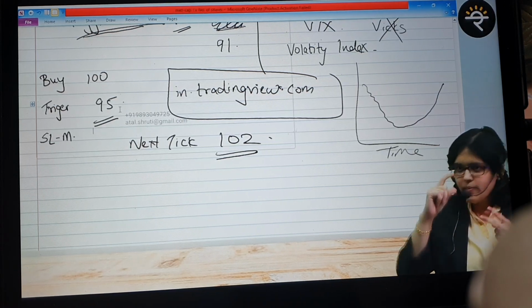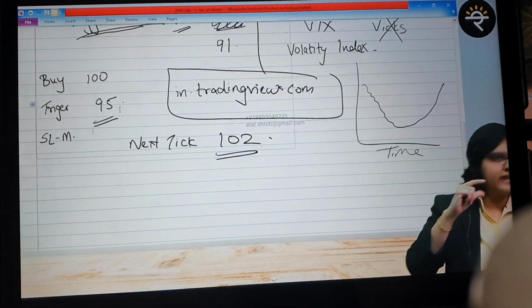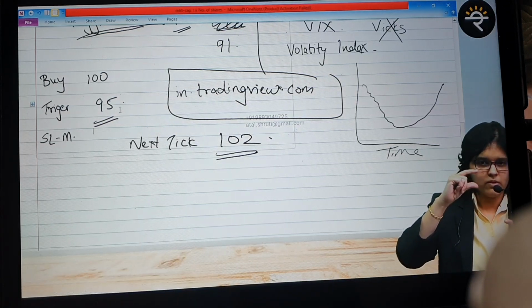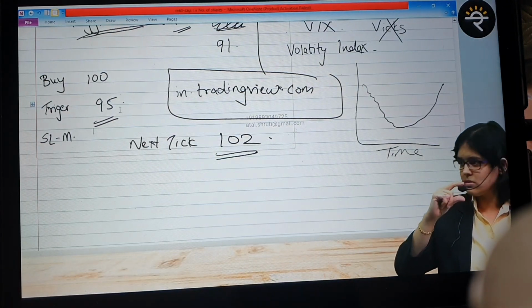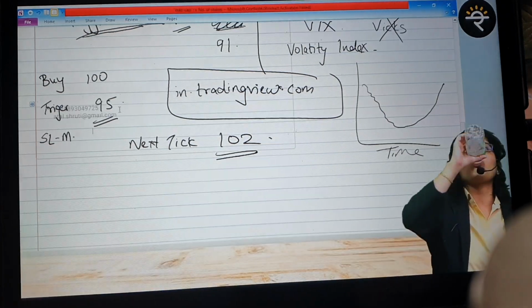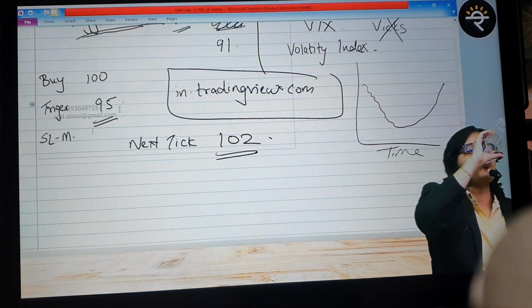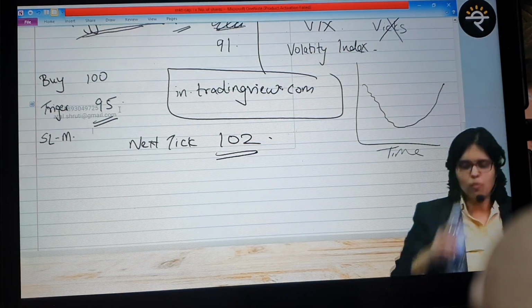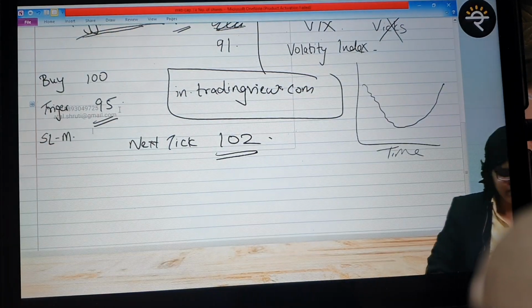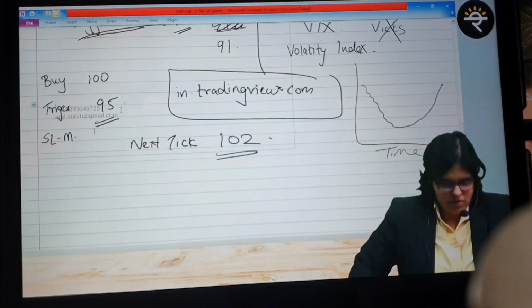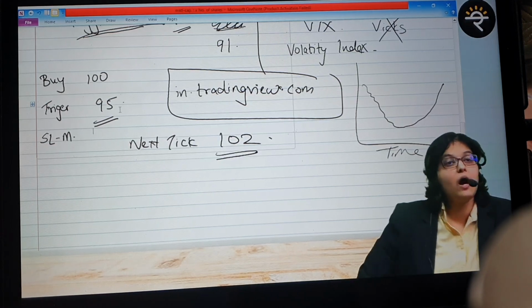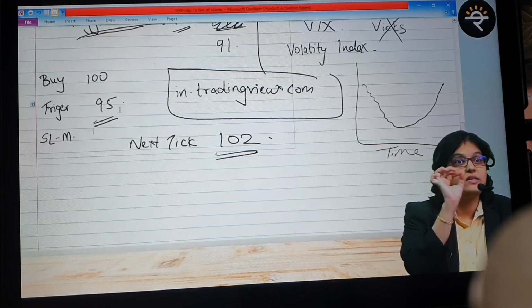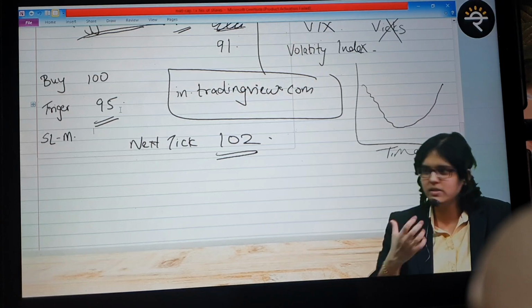Second one, there should be minimal difference between what and what? Trigger price and stop loss price. Minimal difference. Third learning, in case of volatile situations, stop loss market. And when there is low or no volatility, you can put a stop loss limit. And how do you gauge the volatility? How will you understand about volatility? You can check VIX, volatility index, to understand how much is the volatility in the market.